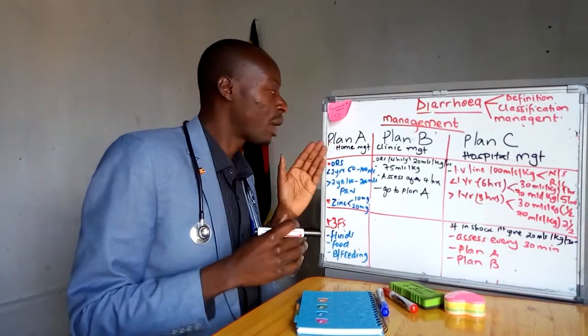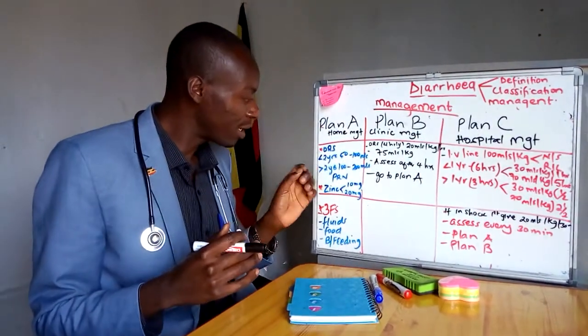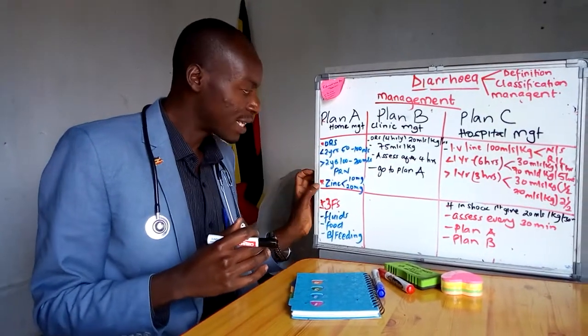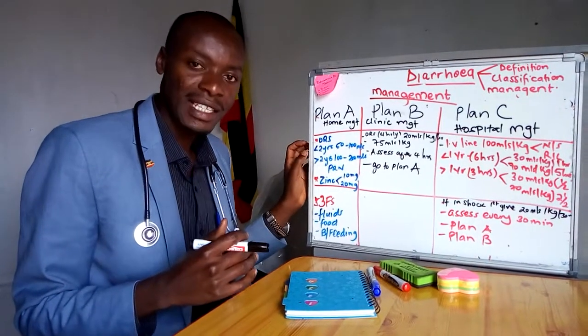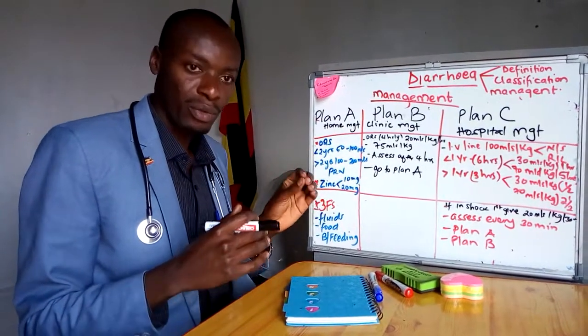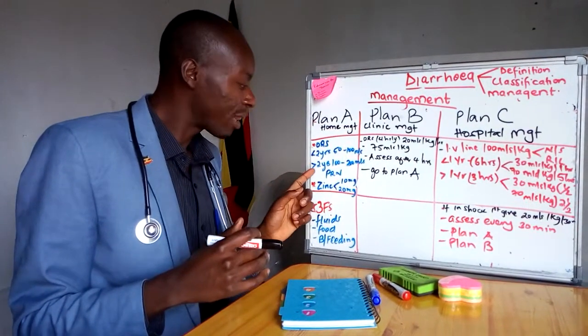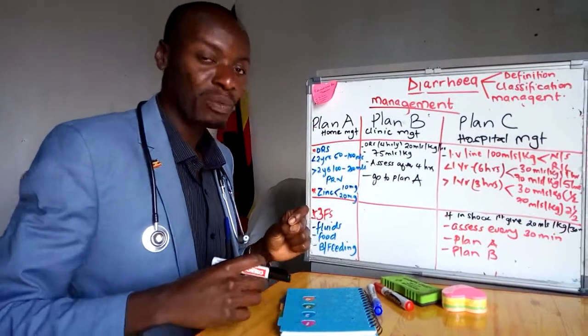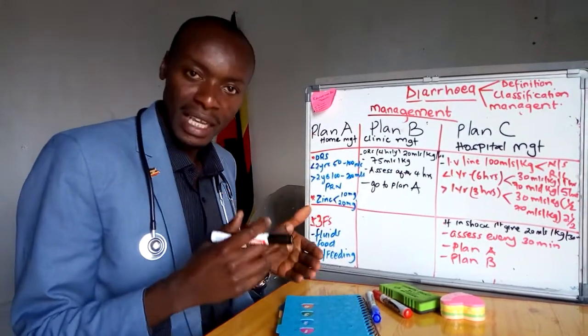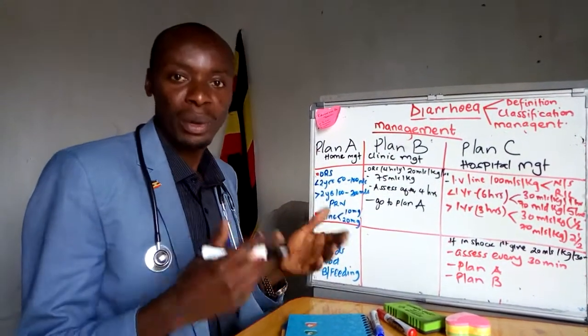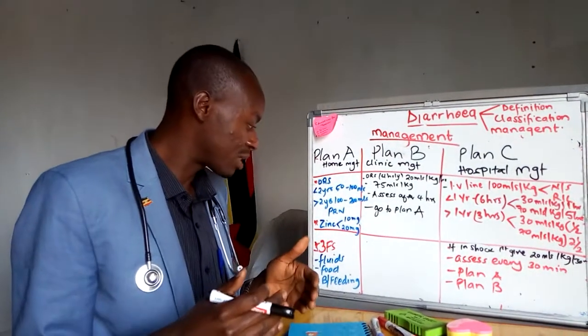Plan A is home management, whereby we're going to give ORS and zinc. ORS, if your child is less than 2 years, just give 50 to 100 mils. And if the child is more than 2 years, give 100 to 200 mils. Give this every time the child passes out stool or whenever the child feels like he wants to take more.